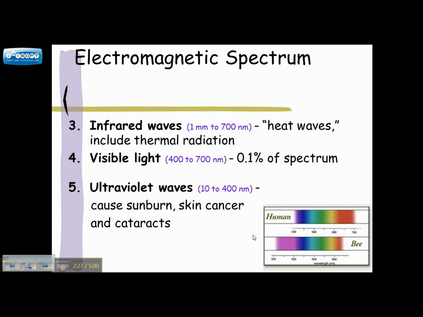Now, another really neat thing is that bees can actually see into the ultraviolet. And so if you take an ultraviolet filter and take a picture of a flower, you'll actually see that it's extremely bright, especially ones that bees are supposed to pollinate. And it's because they're attracting the bees by making it very vivid in the ultraviolet.